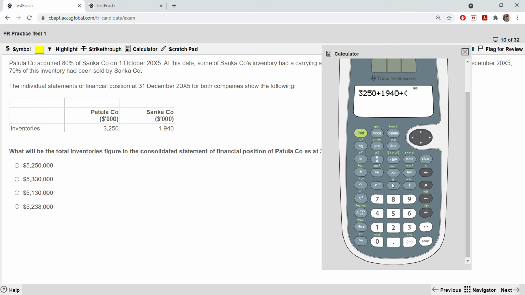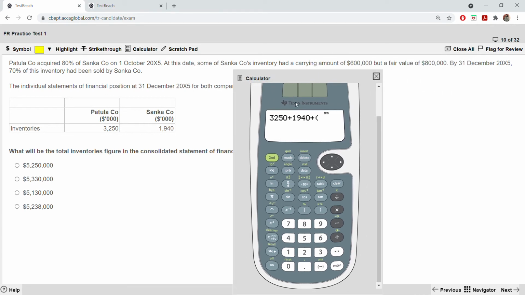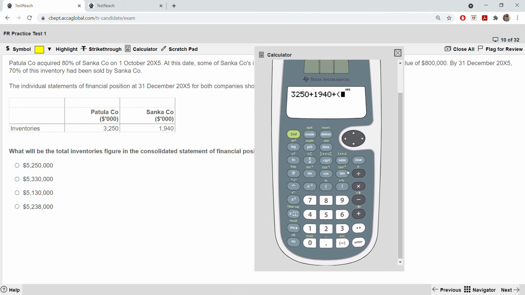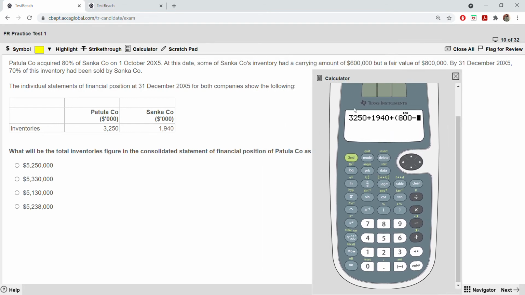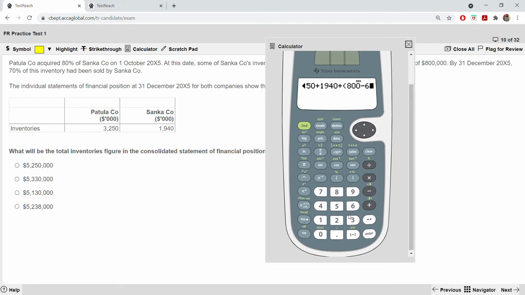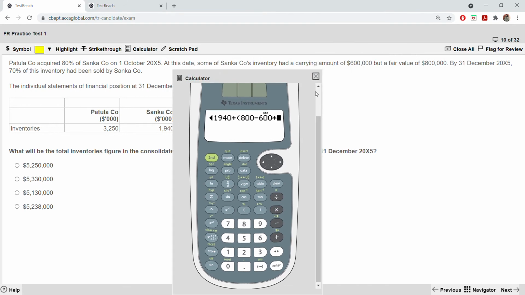Plus, in bracket 800, because look, the carrying amount was 600 but the fair value is 800, so you are taking the fair value. From that fair value deduct the carrying amount of 600. It's a profit, right? It's an increase in the value of inventory, so they take the difference and multiply by 30%. Why 30%? Because 70% of this inventory has been sold. Okay, so 70% has been sold by Sanka.